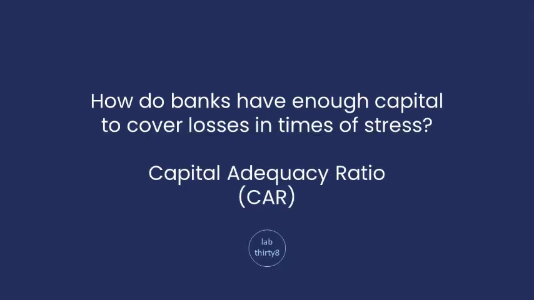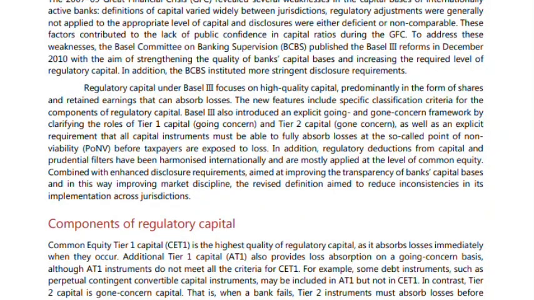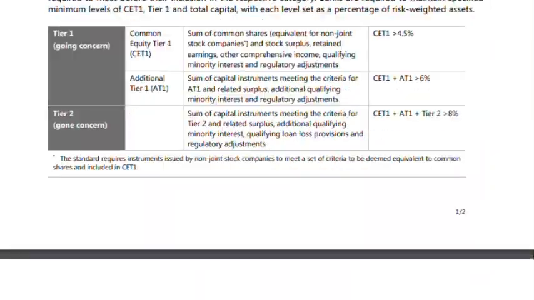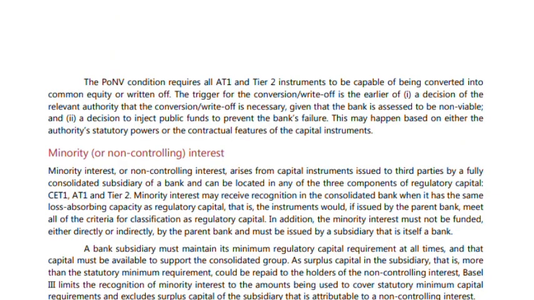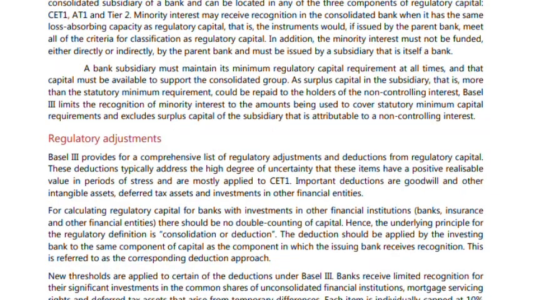How do banks have enough capital to cover losses in times of stress? The Capital Adequacy Ratio, or CAR. Do you have enough capital or cash to cover your expenditure? And is that cash available at short notice?